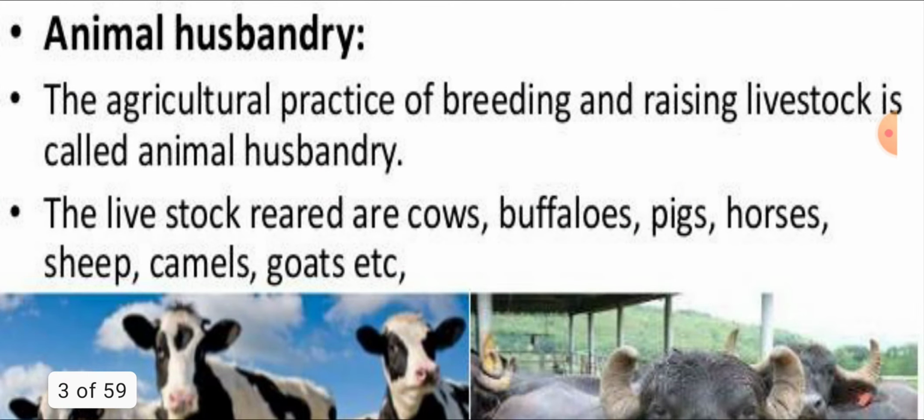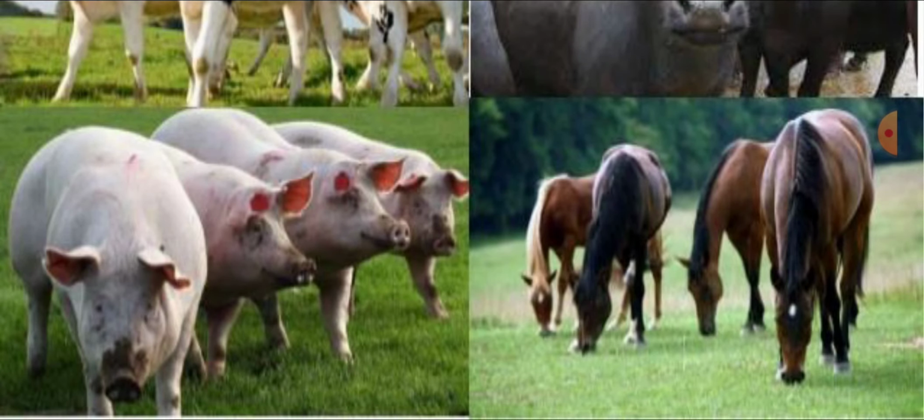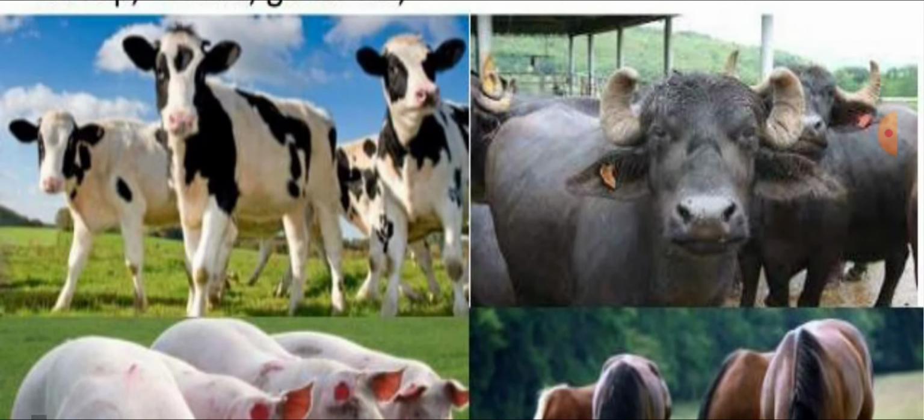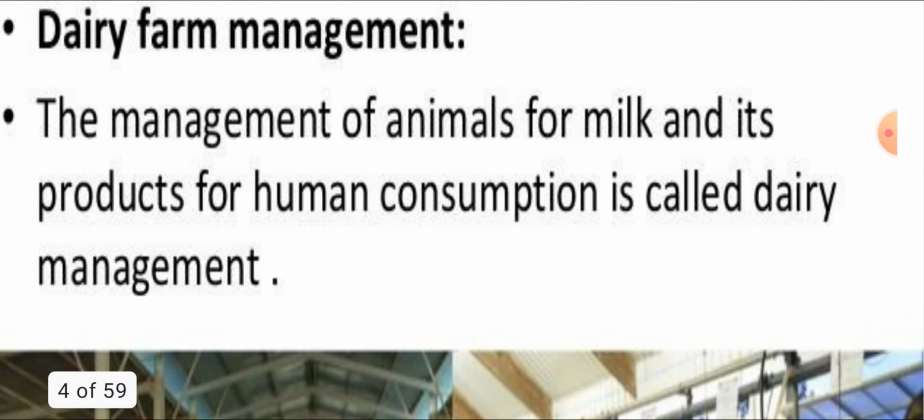Animal husbandry. What is animal husbandry? Raising the livestock is called animal husbandry. Livestock are like cow, buffalo, pig, horse, camels. Rearing of these animals along with agriculture is necessary. That's why this is known as animal husbandry.